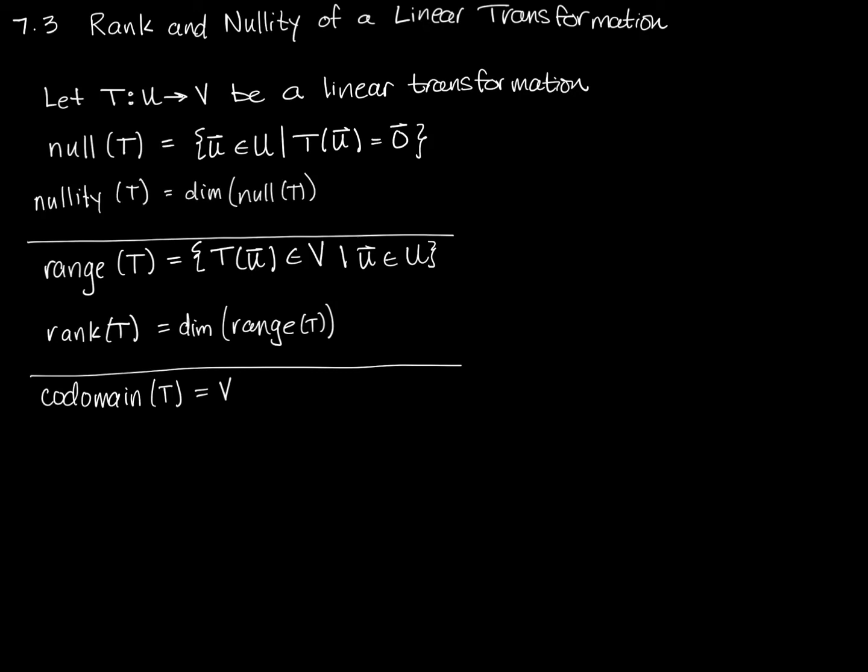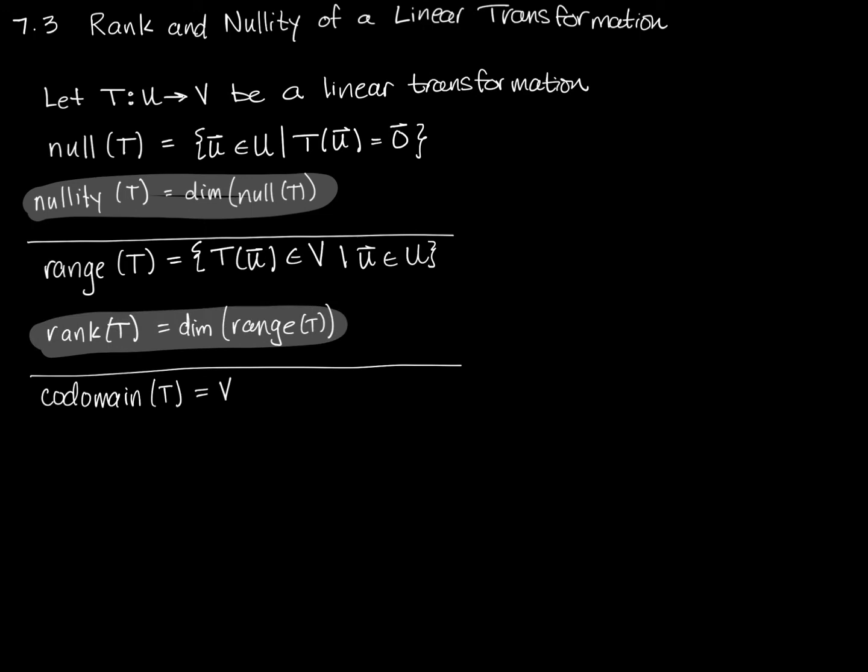Your book goes to great lengths to prove this, and in fact, the rest of this section is more information about both the nullity of T and the rank of T. I'm actually not going to go into this in much more detail than this. Finding the rank of a transformation is different from finding the rank of a matrix, although you can use a matrix to do it.